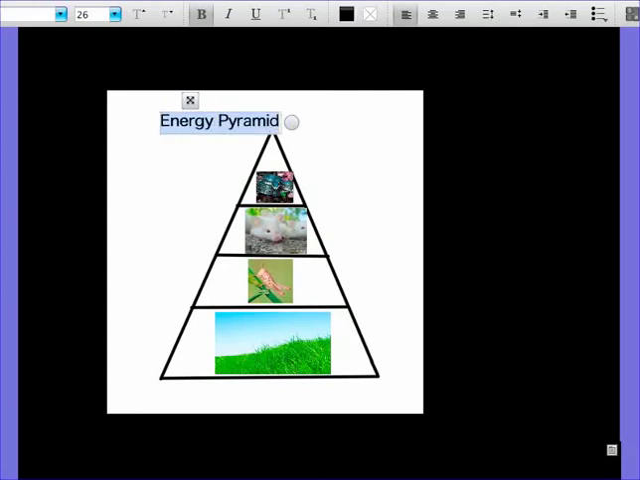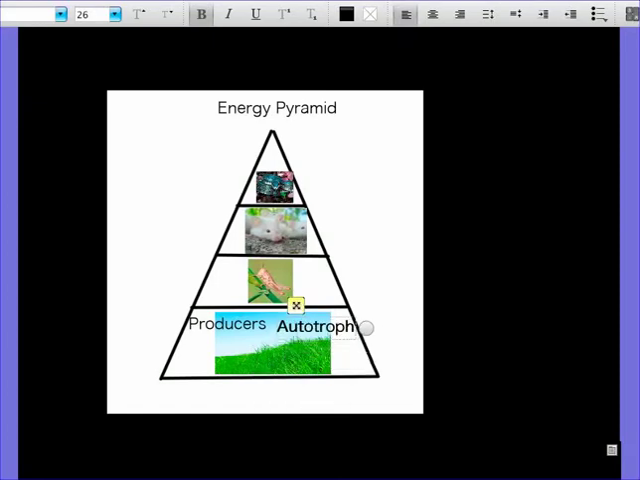These guys are going to be your primary consumers. They also have a different name. They eat only grass, so they're also called herbivores. They don't eat any meat. This would be your secondary consumer. These guys eat only meat, so they are carnivores. In Spanish, carne means meat. And then your third would be tertiary, a weird word, consumer, called the omnivore. A lot of times they can eat both.